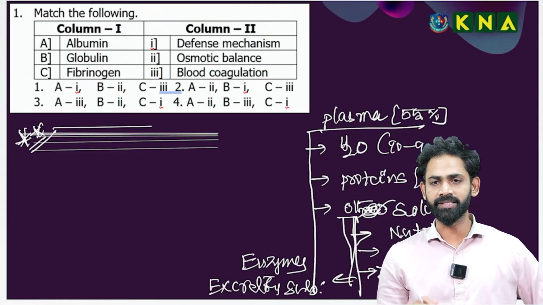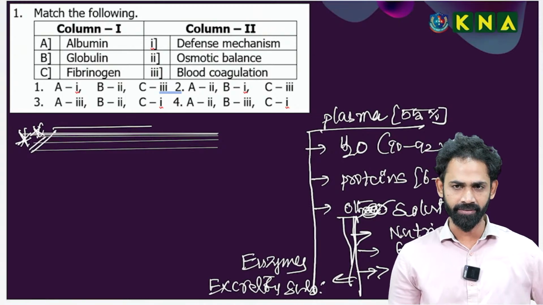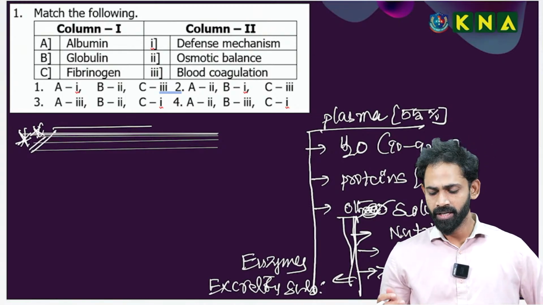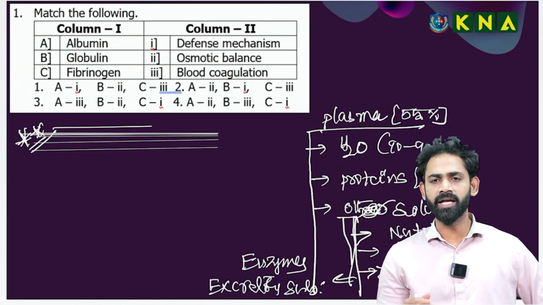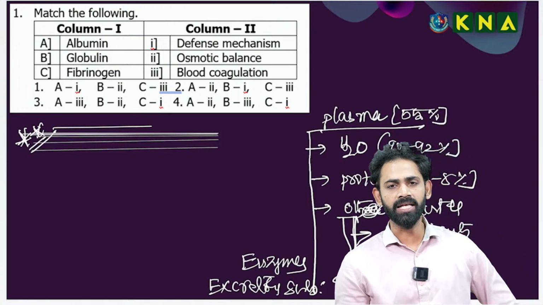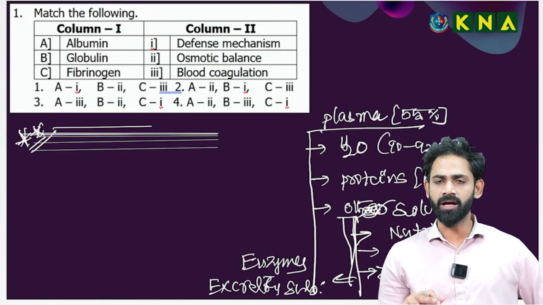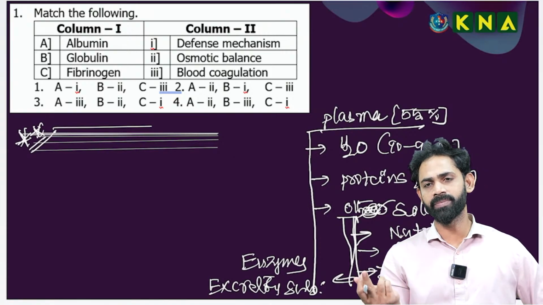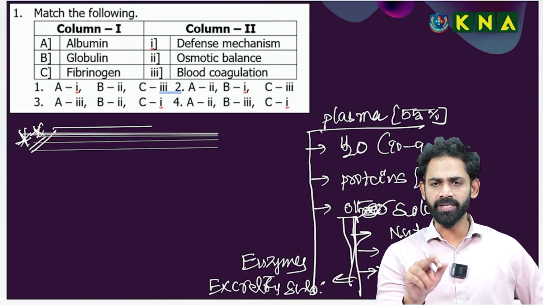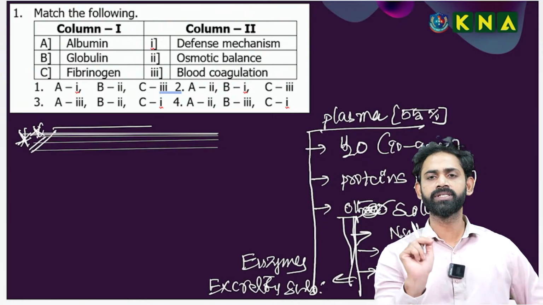Next one is gases, oxygen and carbon dioxide in the plasma. How much oxygen is dissolved in the plasma? 97% of the oxygen is transported by the RBC, that is by hemoglobin. 3% of oxygen is present in the dissolved state in the plasma.